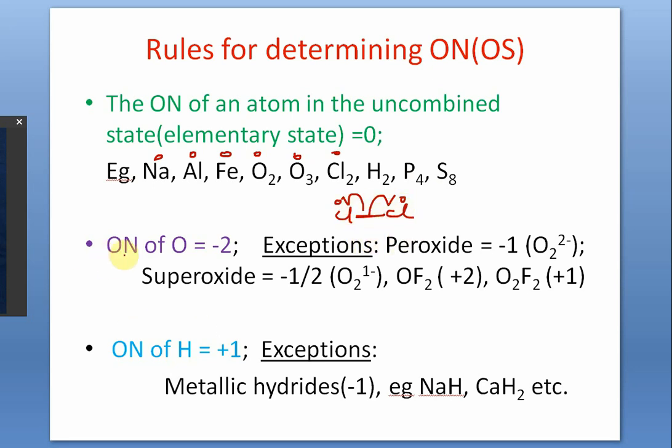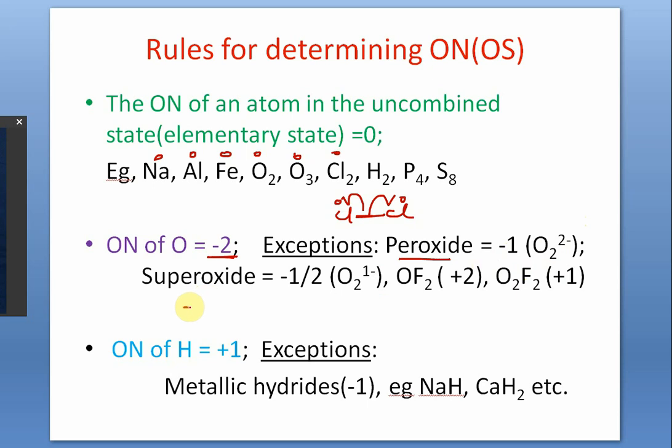Now the second rule: the oxidation number of oxygen is always -2, except in 4 cases. These exceptions you must remember. Peroxide, that is -1, because O2 2-. So if 2 oxygens enjoy a charge of 2-, then for 1 oxygen the charge is -1.